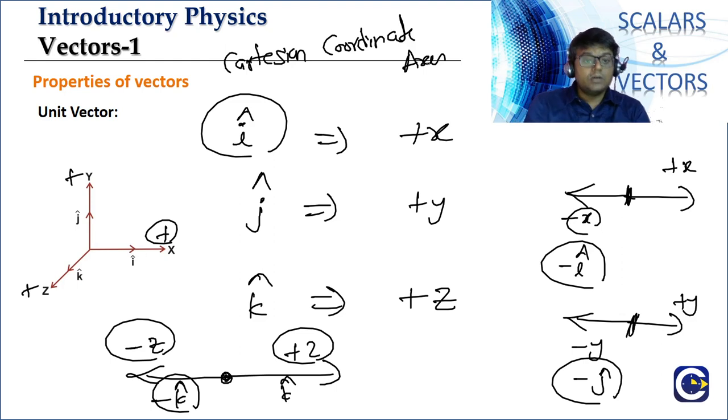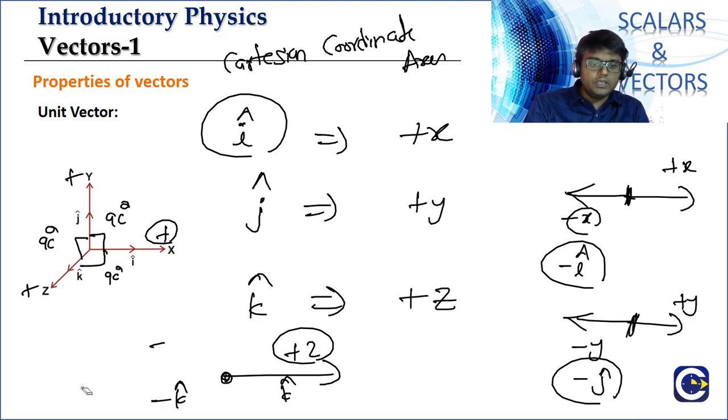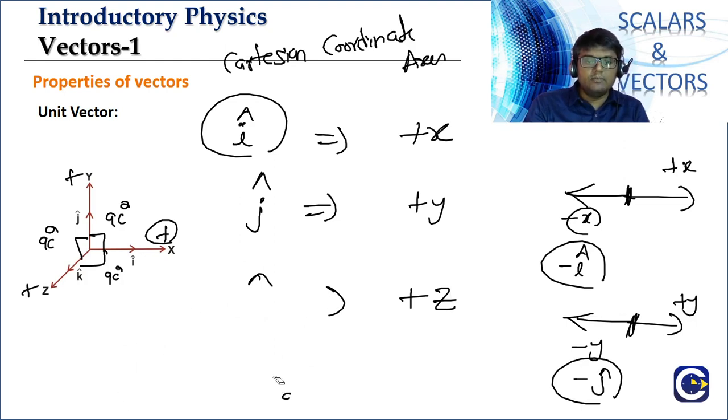Why? Because i cap and j cap will be perpendicular to each other. j cap and k cap are perpendicular. k cap and i cap will be mutually perpendicular to each other. That's why we call them the orthogonal triad, the orthogonal triad of the unit vectors, because they are mutually perpendicular to each other.